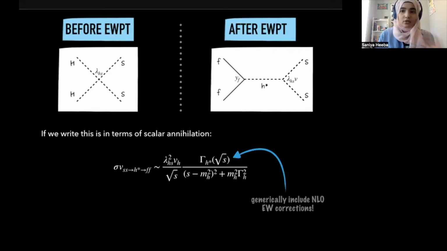And there are some subtleties to this calculation, but I will not go into details. But the fact is that we can make our prediction for the dark matter density more precise just by a simple reframing. Now, this was for the electroweak phase transition, but we have a second phase transition in the Standard Model, which is the QCD phase transition.